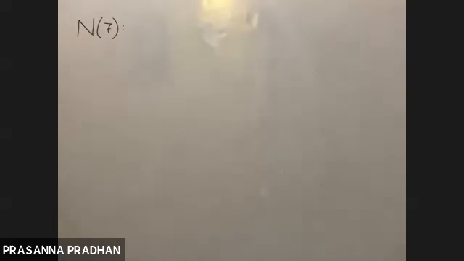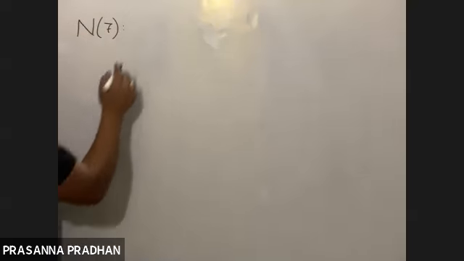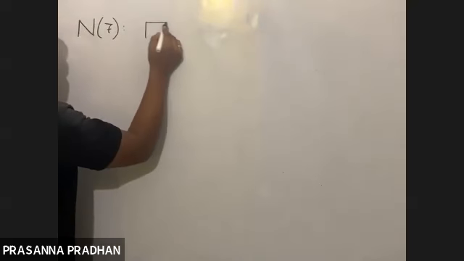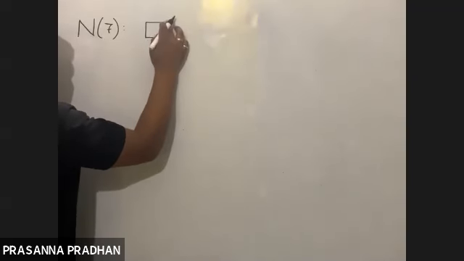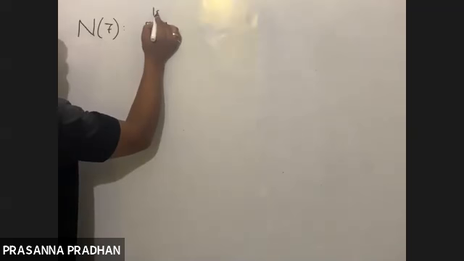Whose atomic number is 7. So first we'll write in this way. Which orbital will be filled up first? Which shell will fill up first? 1s. For 1s, I'm just drawing one box because there is only one s orbital.